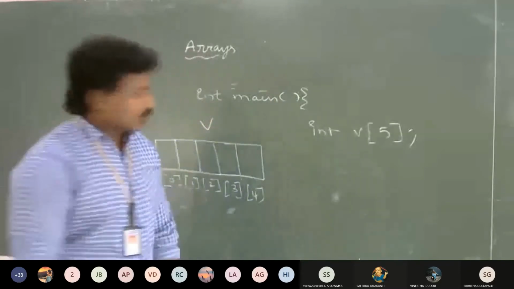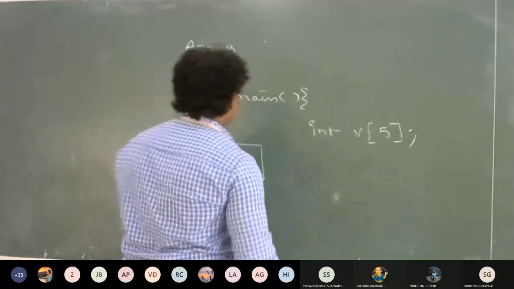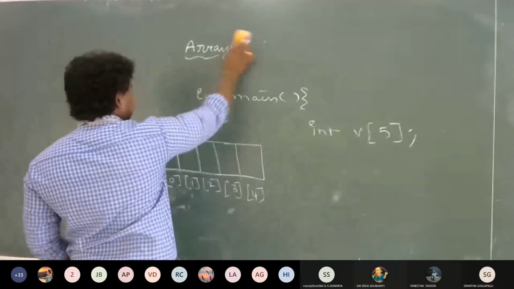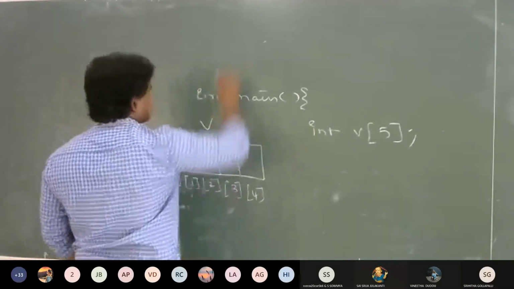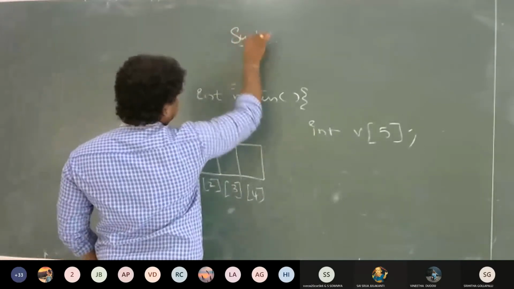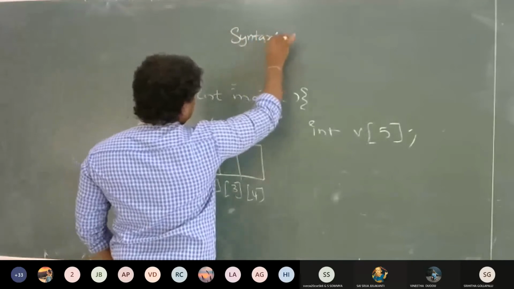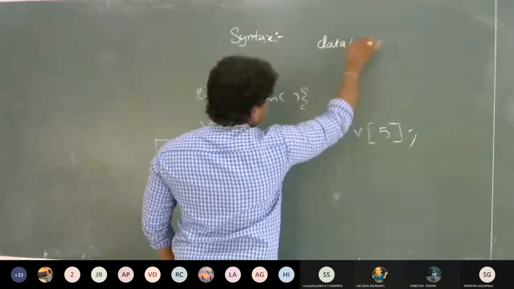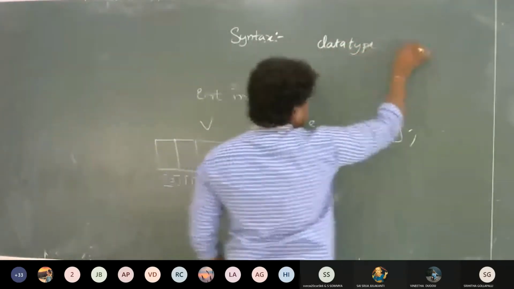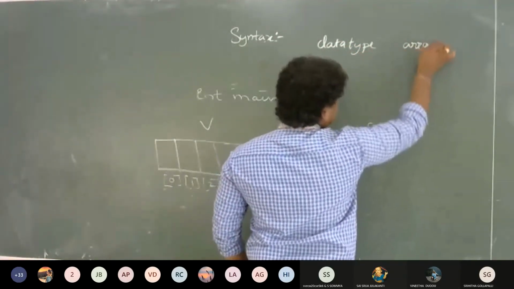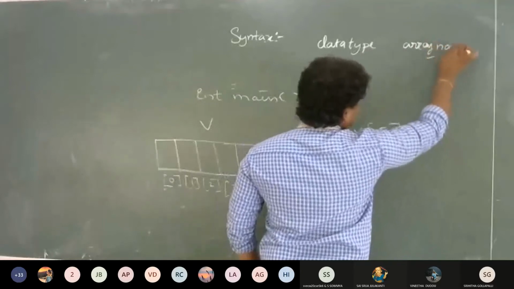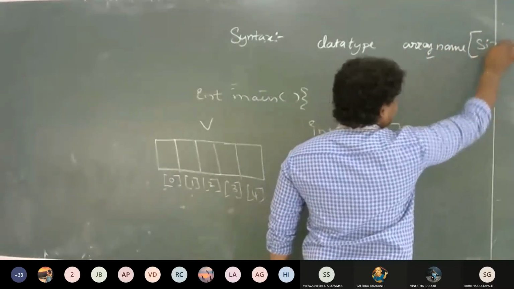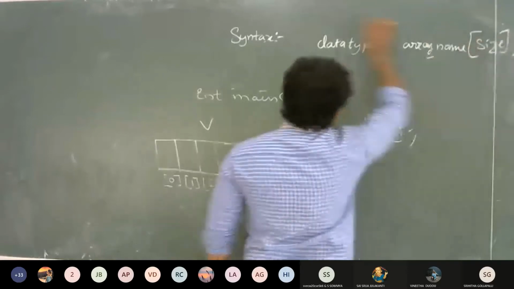Okay, for a concept, obviously we need to specify the syntax, right? So write the syntax like this. Syntax: data type, space, array_name, and in square brackets write the size, and semicolon.